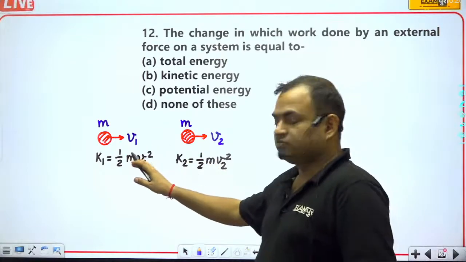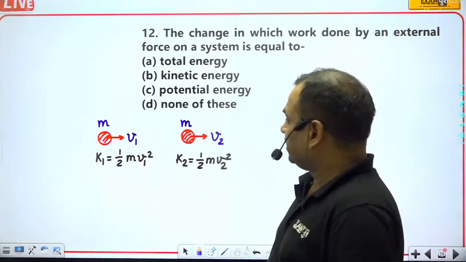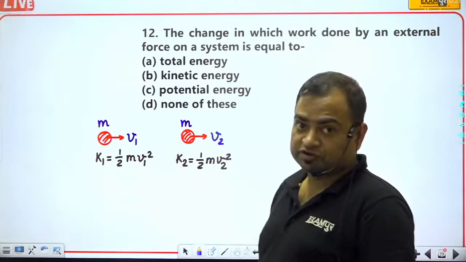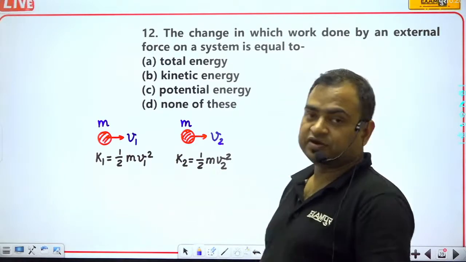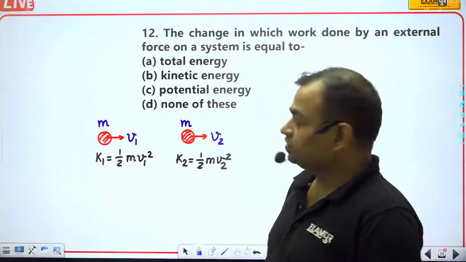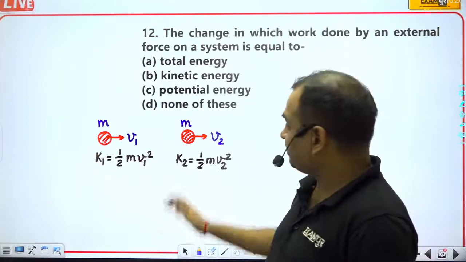This is the kinetic energy when it was moving with velocity V1, but someone has done some work by applying some force.